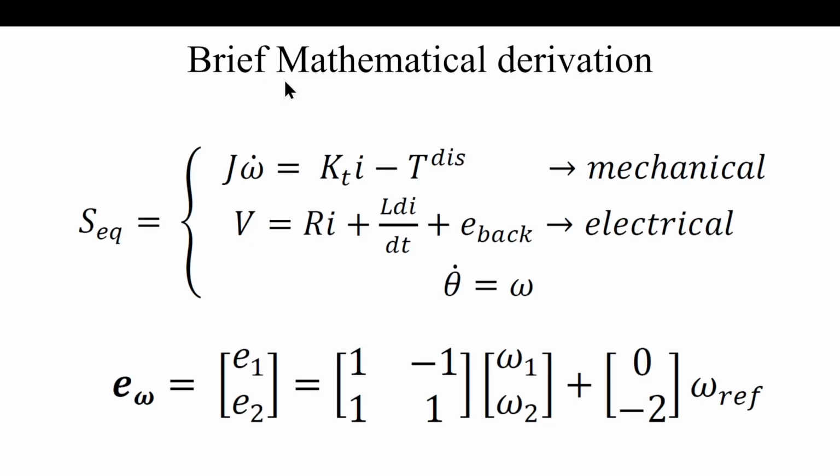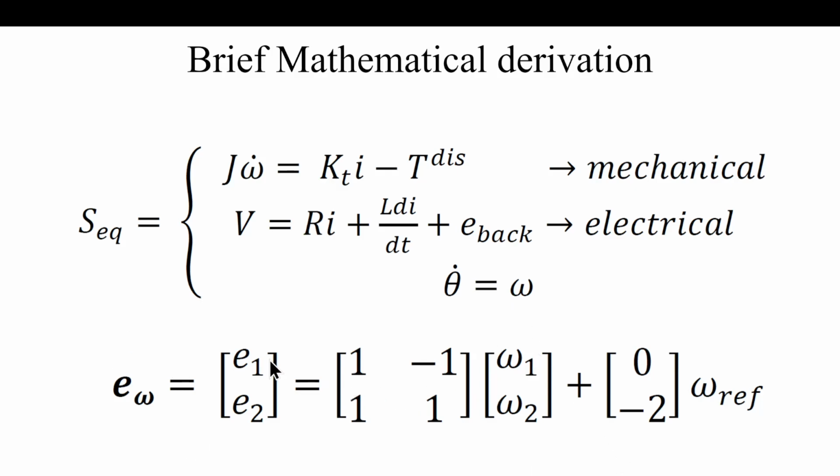Now, the brief mathematical derivation. The system equation is the well-known derivation for the DC motor, the well-known mechanical and electrical derivation. We will assume that you already understand what is going on here, because it is very simple: you have the torques and you have the electrical part for the voltage with the back EMF. This is already standard stuff. Now, what we will be talking about is the way we want to define our synchronization.